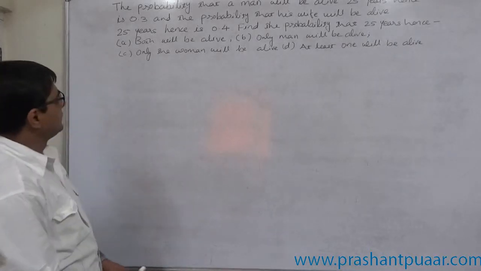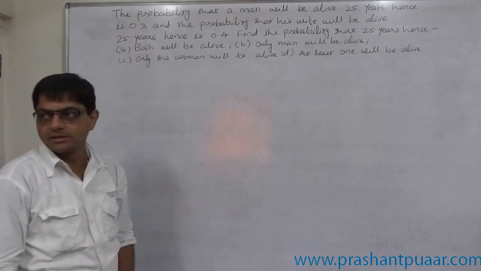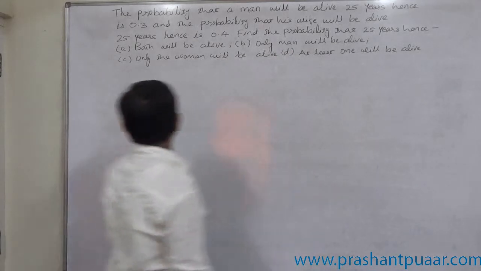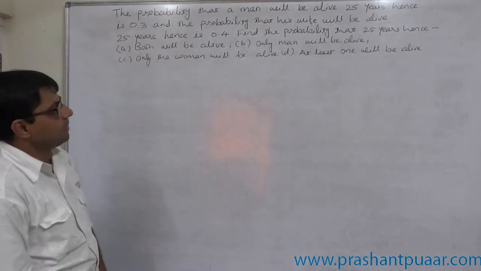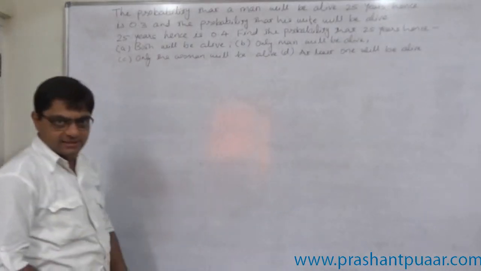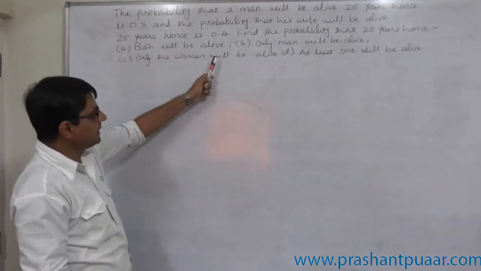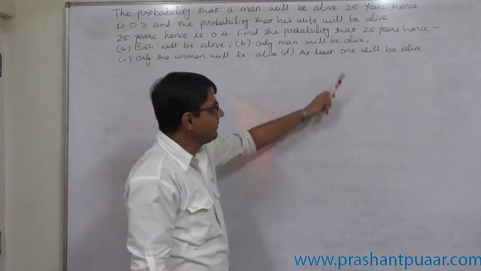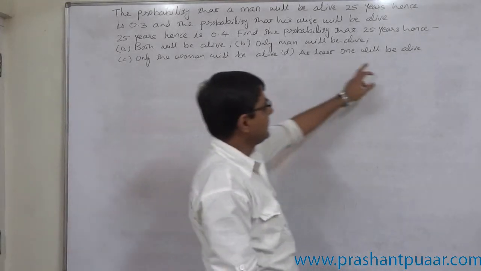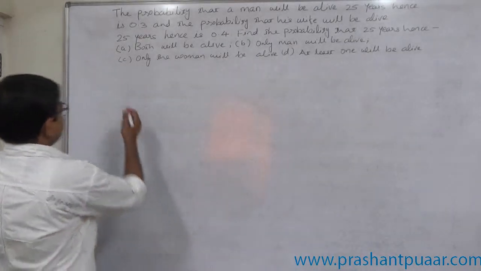The new case is: the probability that a man will be alive 25 years hence is 0.3, and the probability that his wife will be alive 25 years hence is 0.4. Find the probability that 25 years hence, that means after 25 years from now, A, both will be alive, B, only the man will be alive, C, only the woman will be alive, and D, at least one of them will be alive. First of all, let us use sign.